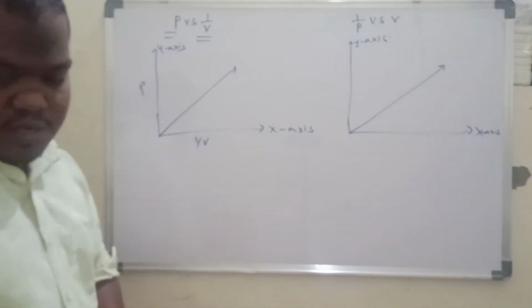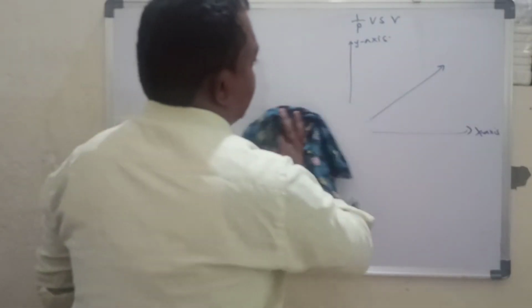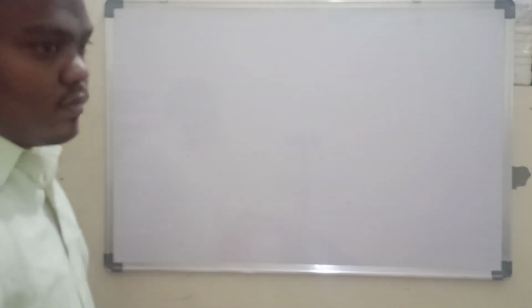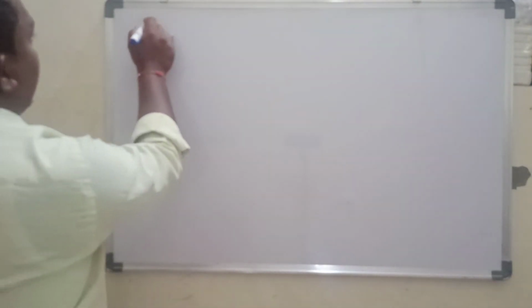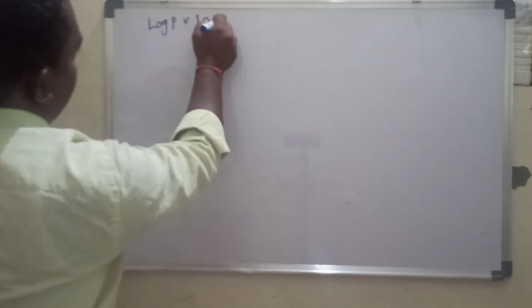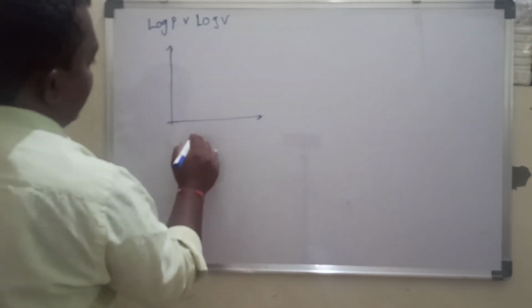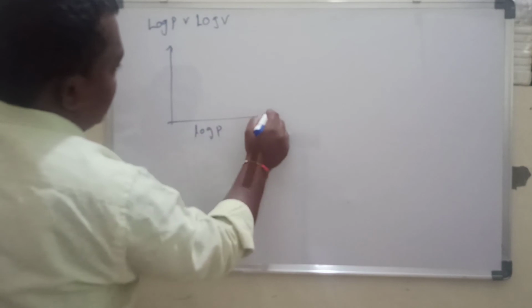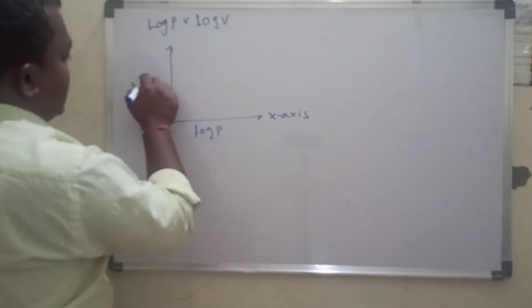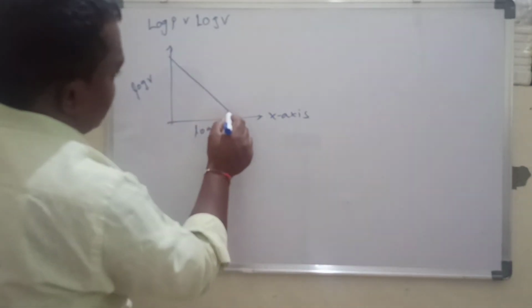So let us go for log P versus log V. I take log P on the x-axis and log V on the y-axis, and the graph will look like this.